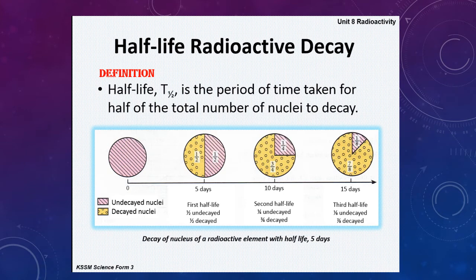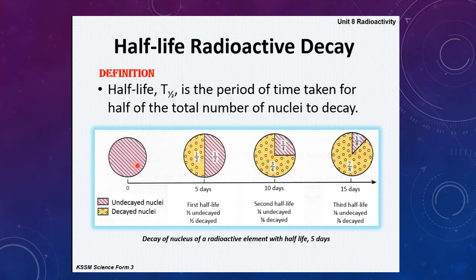Okay, half-life of radioactive decay. So what is meant by that? Half-life is the period of time taken for half of the total number of nuclei to decay. What you see here is undecayed nuclei.